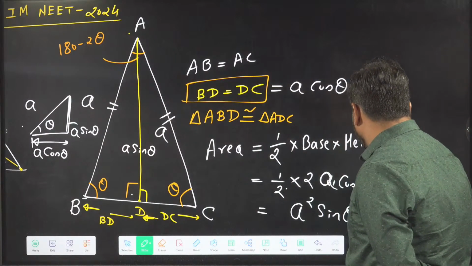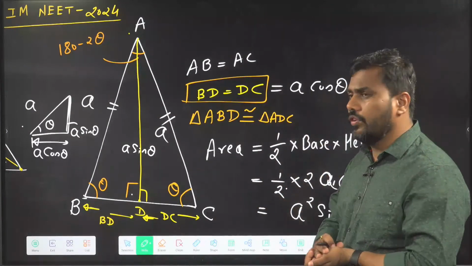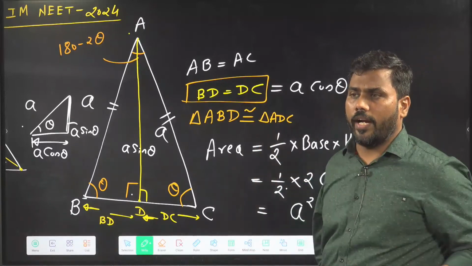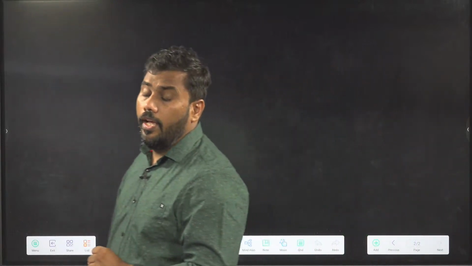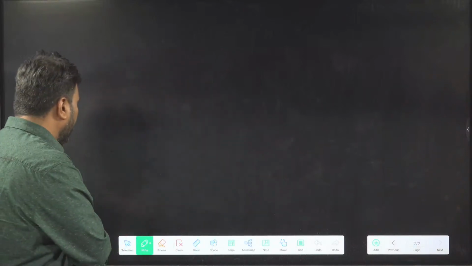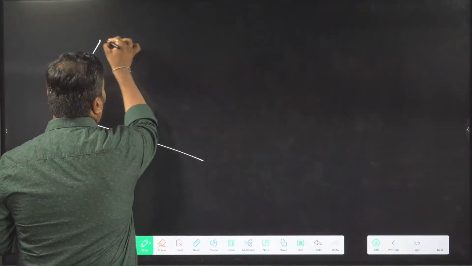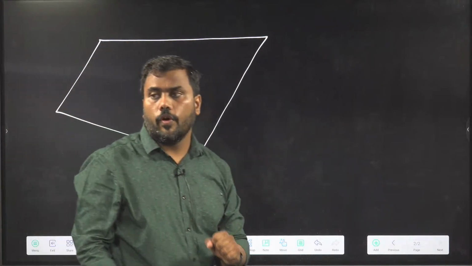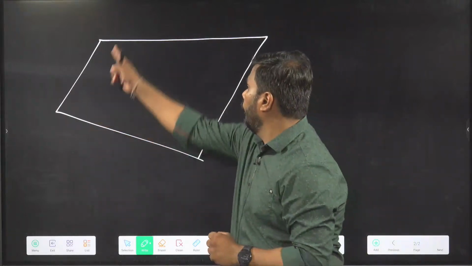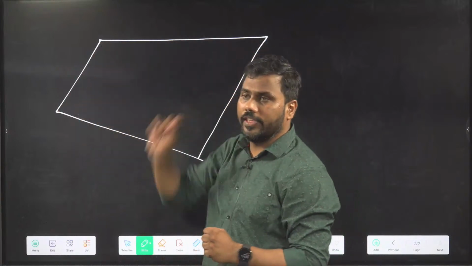Now, we have covered area of equilateral triangle and area of isosceles triangle. So for triangles, we have talked about a lot of things. Let's proceed to the next types of figure. After triangle, we will cover some basic properties of quadrilateral. I will first start with a general quadrilateral. What is a quadrilateral? A quadrilateral is a closed figure of four sides.